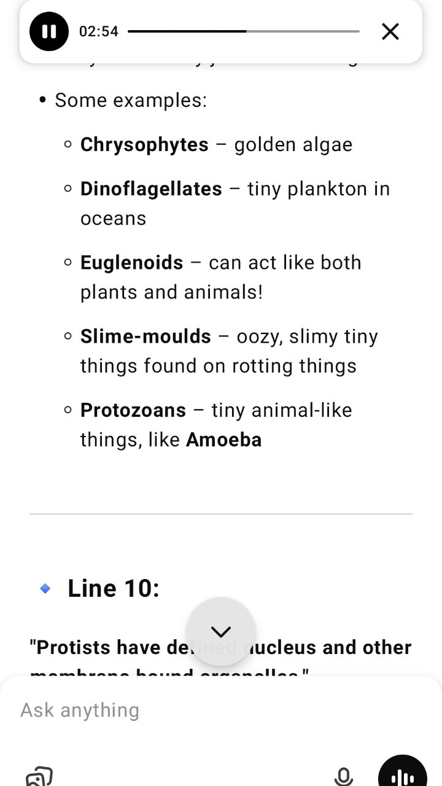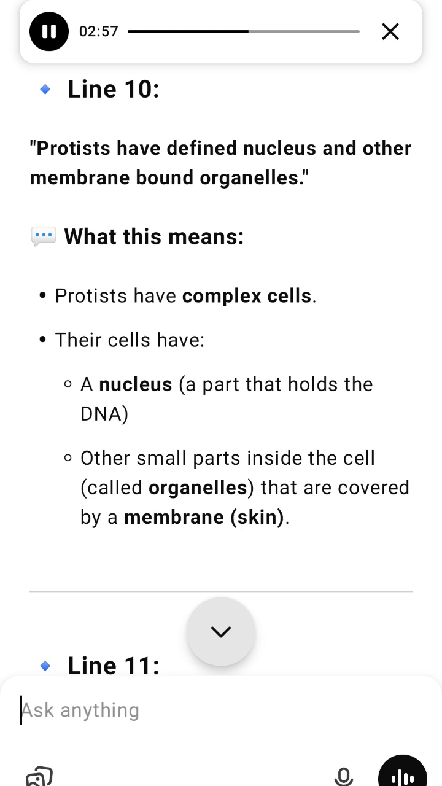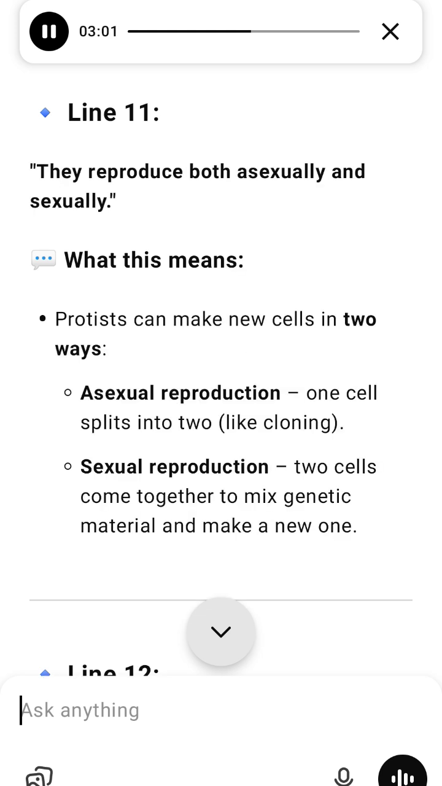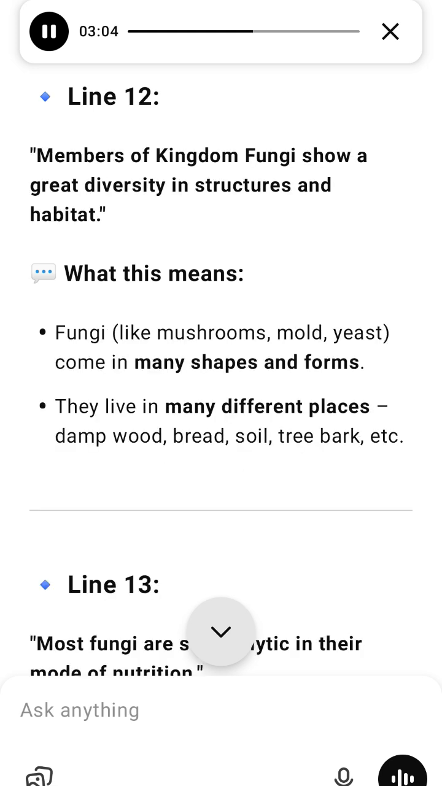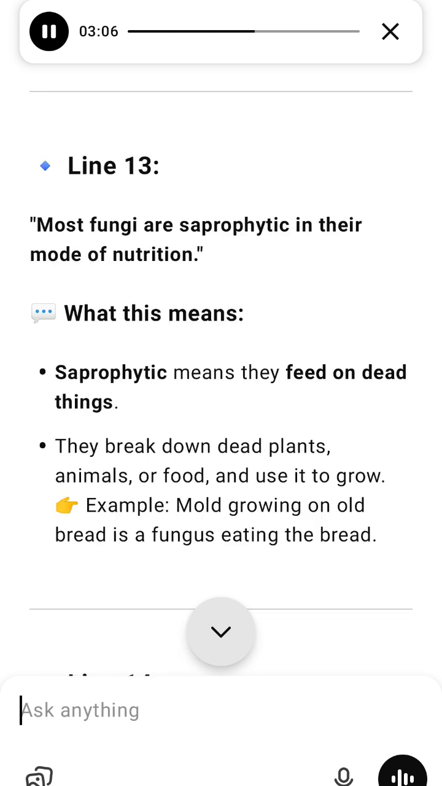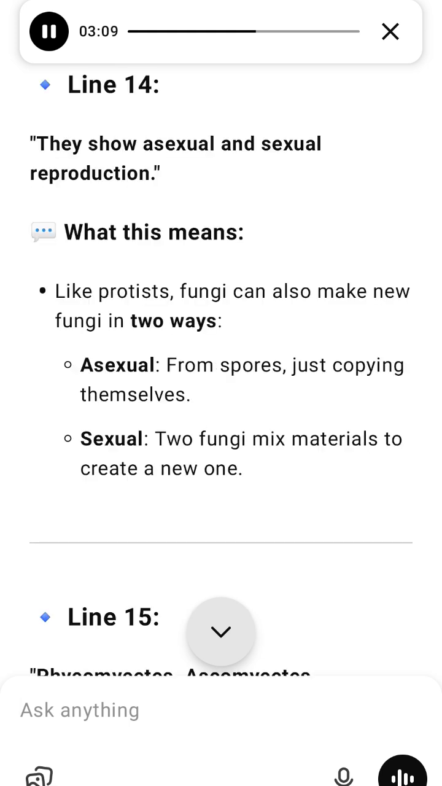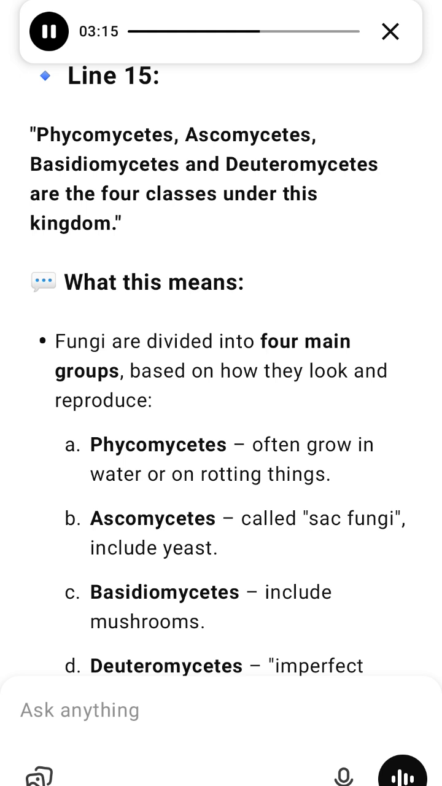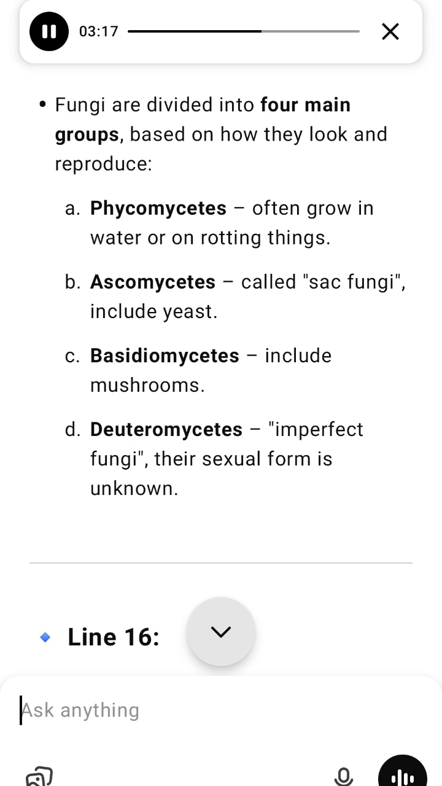Kingdom Protista, single-celled eukaryotes, also one-celled, but have a real nucleus. Live in water or moist places. Some behave like animals, move and eat, and some like plants, make their own food. Examples: chrysophytes, golden algae; dinoflagellates, tiny plankton; euglenoids can act like both plants and animals; slime molds, oozy stuff that feeds on dead things; protozoa, like amoeba or paramecium, can reproduce both asexually, split into 2, and sexually, 2 cells join